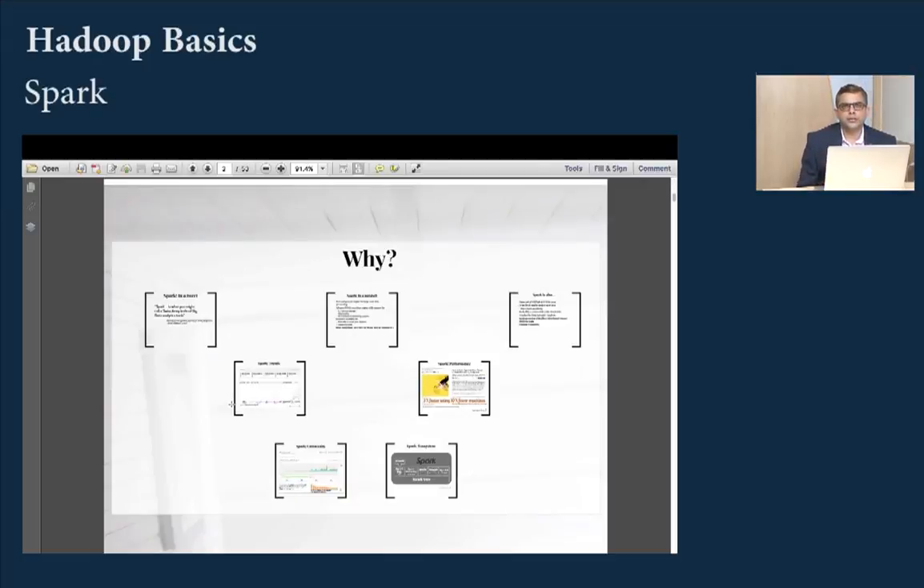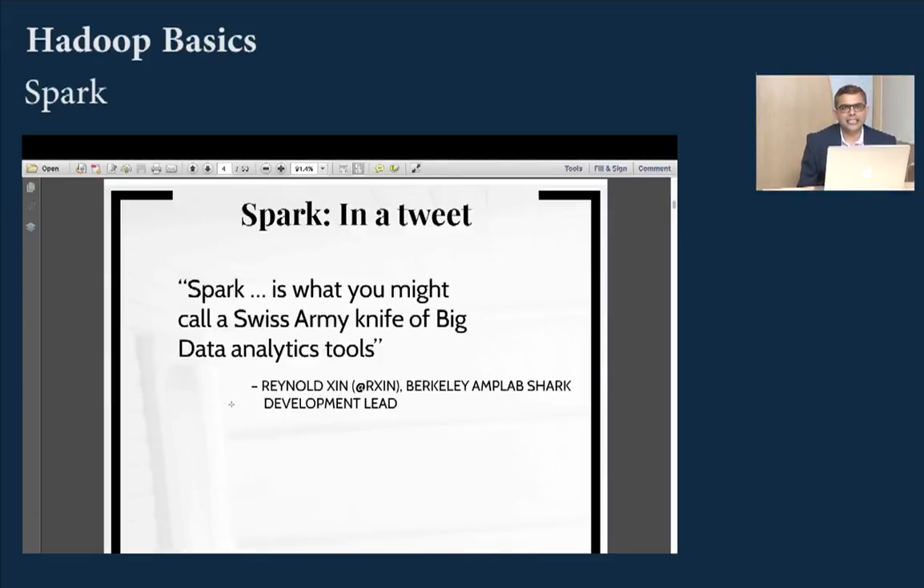So let's talk about Spark. What is Spark in a single tweet, let's say? Spark is what you might call the Swiss Army knife of big data analytics tools. Now, if you really look at it, Spark has a complete stack that sits on top of Hadoop, and it can do any kind of processing, be it normal Spark, be it SQL processing, everything. So technically, you could visualize that the entire framework of MapReduce that's out there is now replaced by the Spark stack.